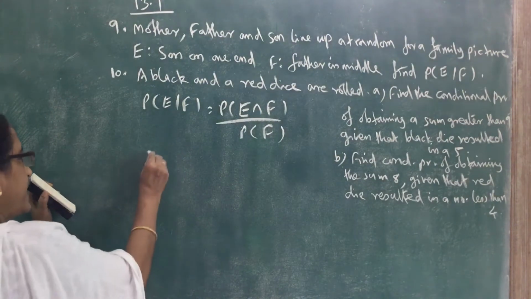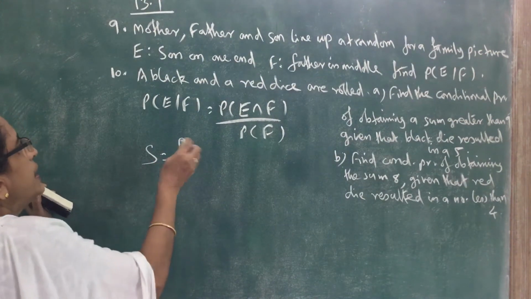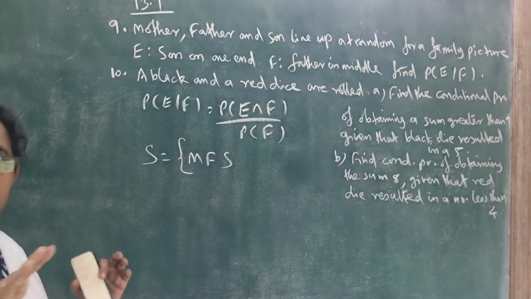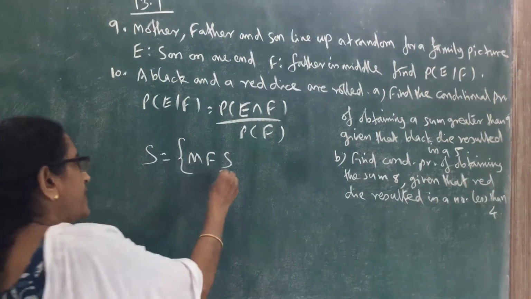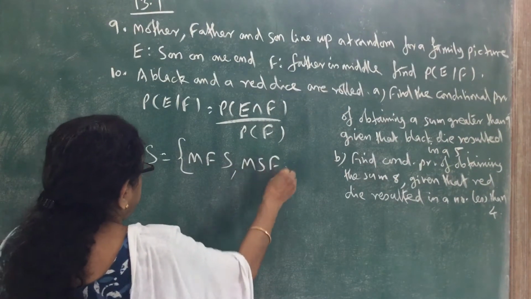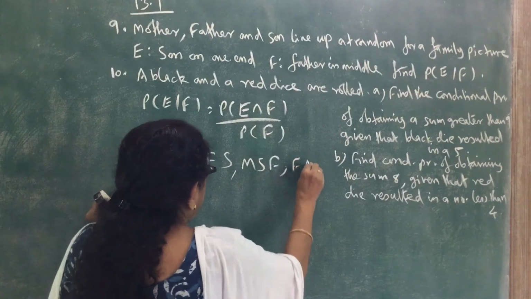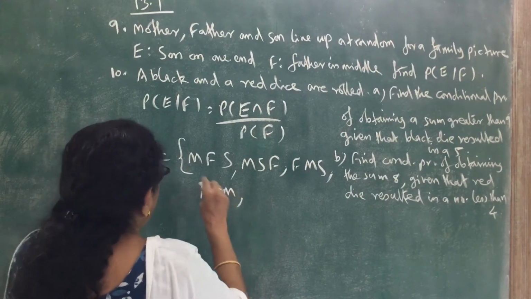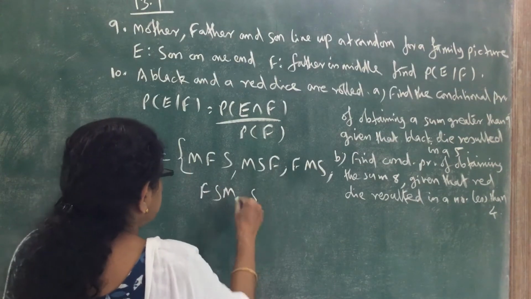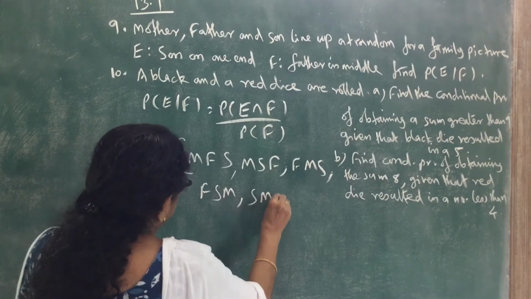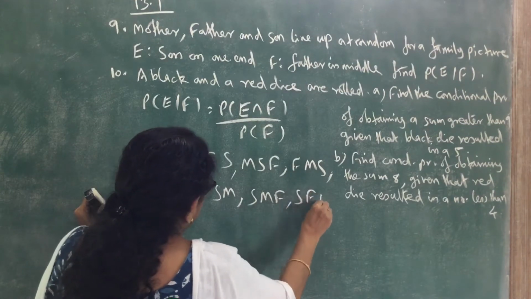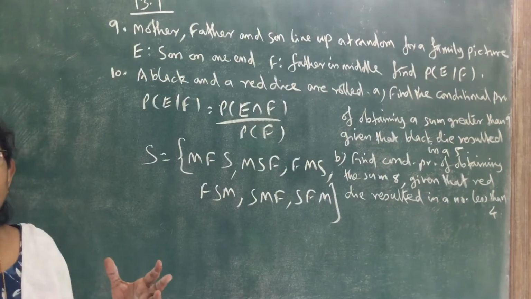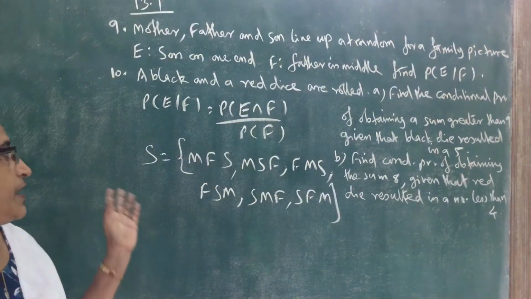So the arrangement is sample space equal to, suppose M mother, F father, S son. So one arrangement M F S, otherwise M S F. Then F M S, F S M. Then S M F, S F M. These are the 6 possible outcomes, possible ways of arranging themselves for the family picture.